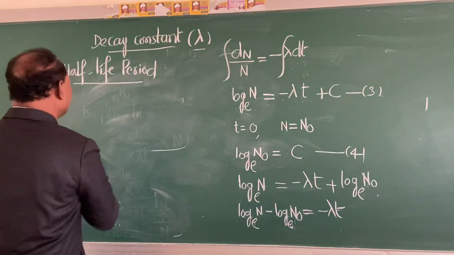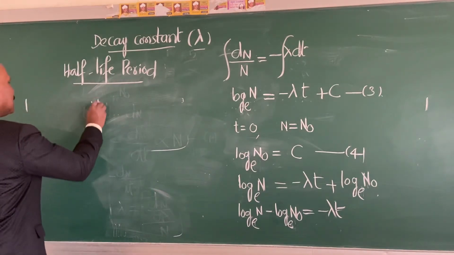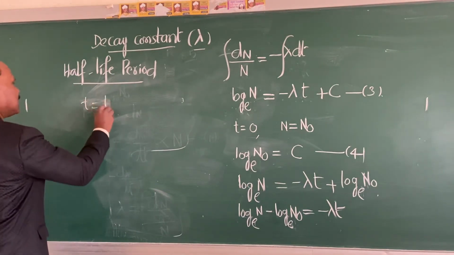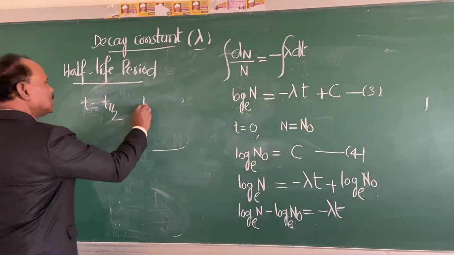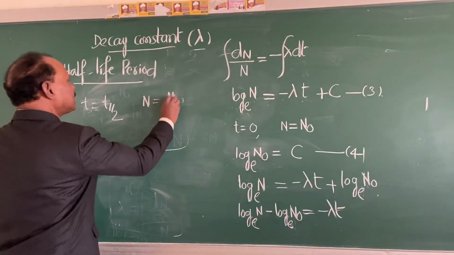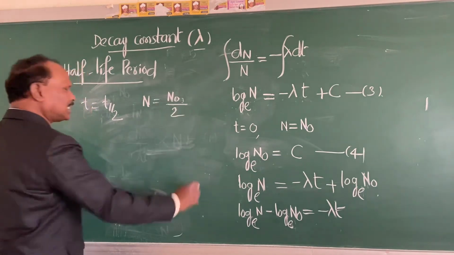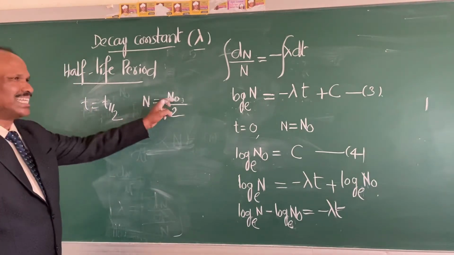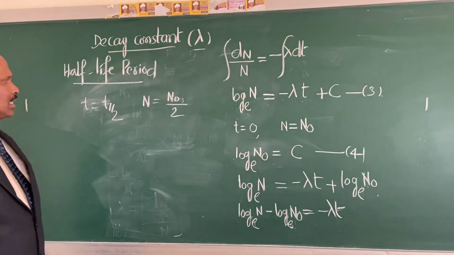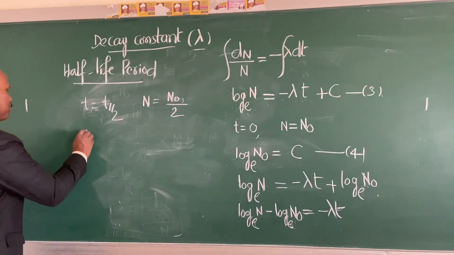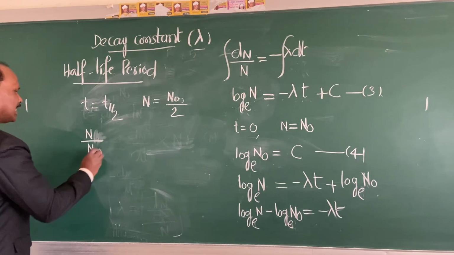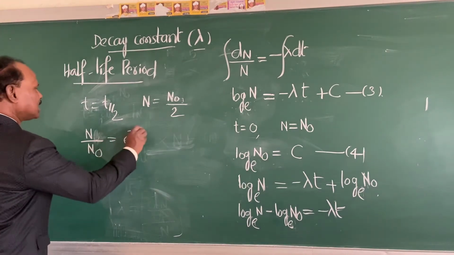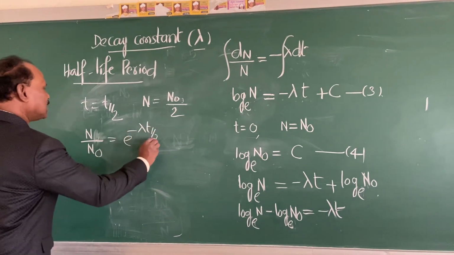Now, when the time t is equal to t half, n becomes n0 by 2, half of the radioactive nuclei. So let me put these two values in this equation. We got n upon n0 is equal to e raised to minus lambda t half.